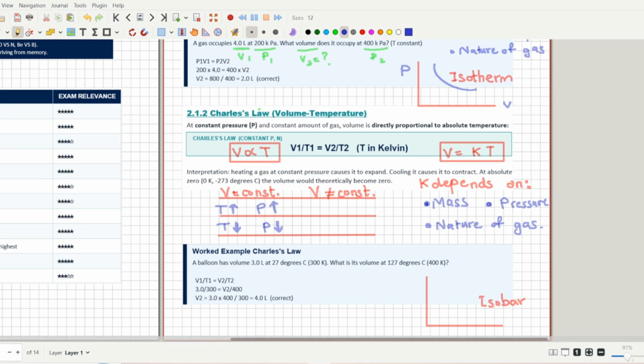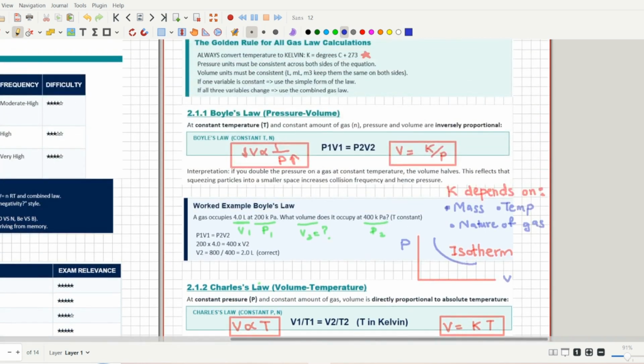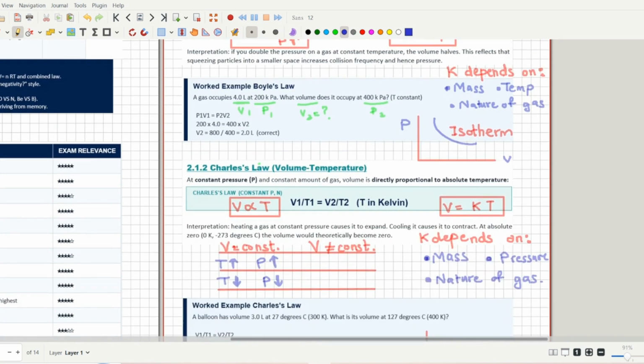But you have already studied it in the Boyle's law section. But what if the volume is not constant? What if pressure and volume both are not constant at the same time? Then by increasing temperature, you will get a positive change in volume. And what will happen to the pressure? The pressure will actually decrease, because the change in volume will be more than the change in pressure.